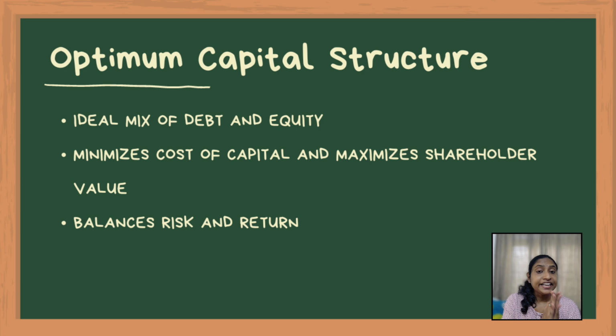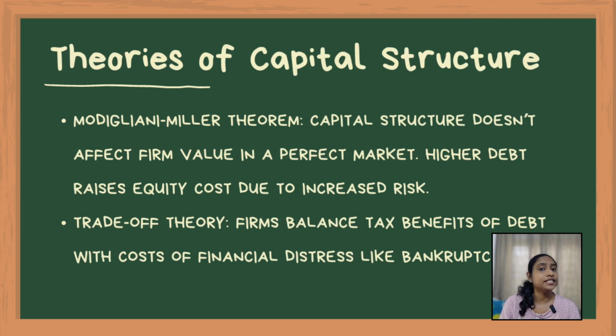It is the ideal mix of debt and equity that minimizes the firm's overall cost of capital and maximizes shareholder value. Achieving this balance involves managing the trade-off between risk and return. Too much debt can lead to financial distress, while too little may result in higher capital costs. Now, let's explore some of the theories of capital structure.